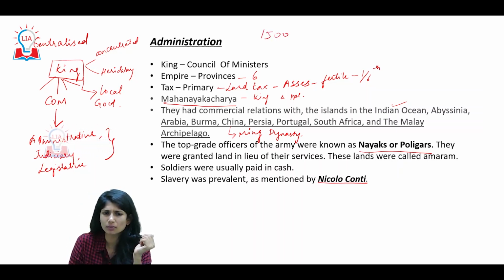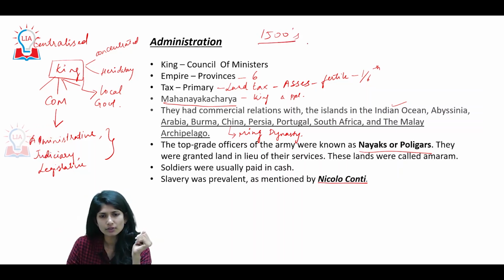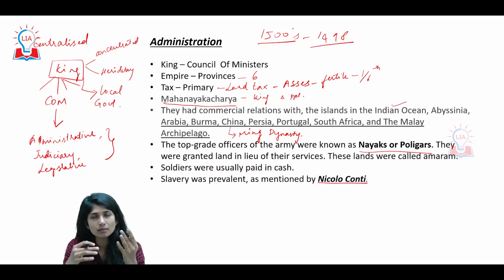we were talking about. Yeah, the timeline we spoke about was somewhere around the 1500s. At the same point of time, in 1498, Vasco da Gama discovered the sea route to India, which meant Europeans had entered. The benefit of the Europeans was more taken by the Bahmani Sultans. Now Vijayanagar also wanted that.